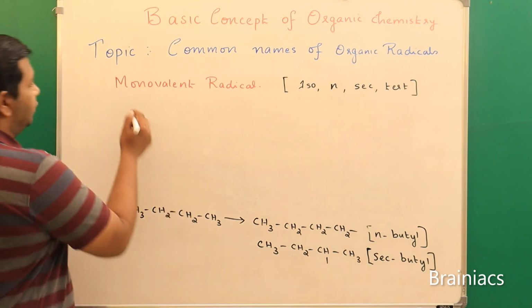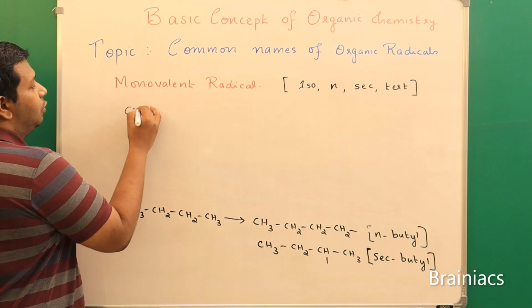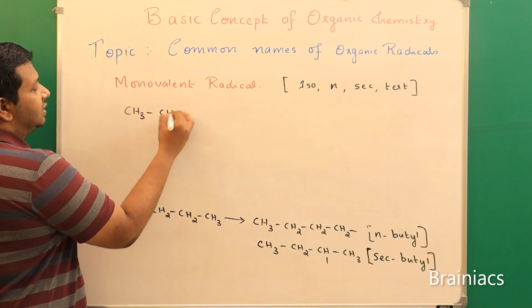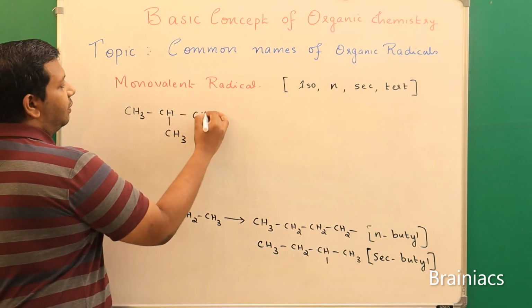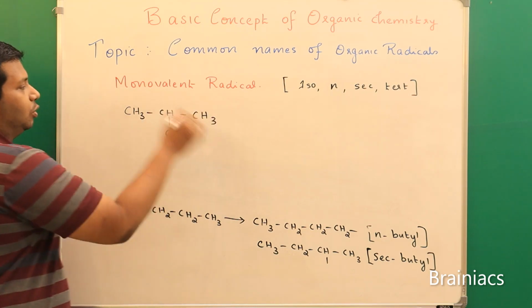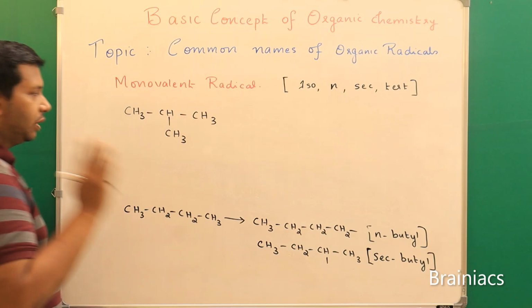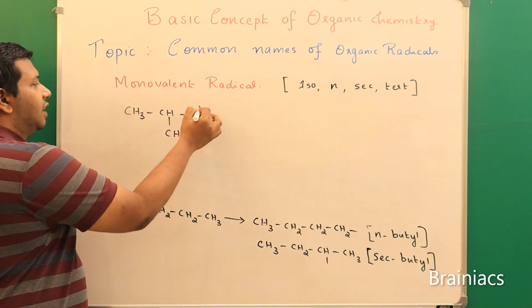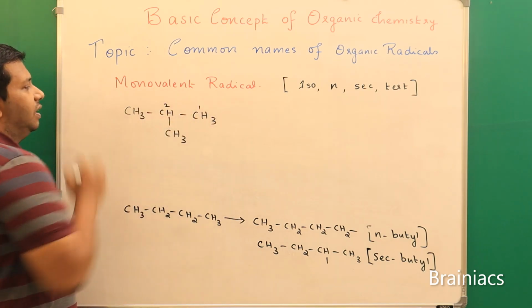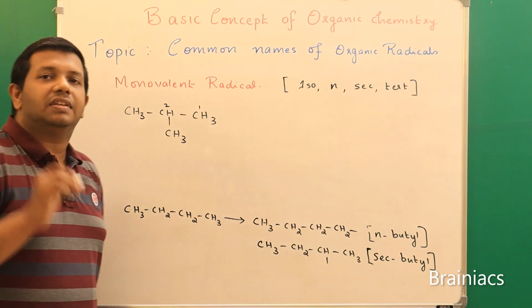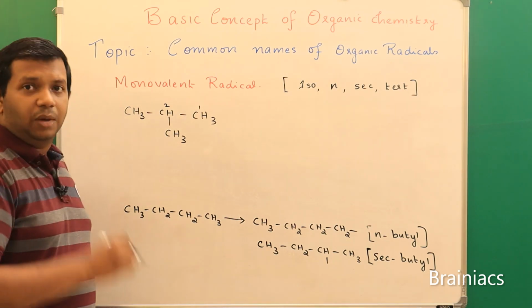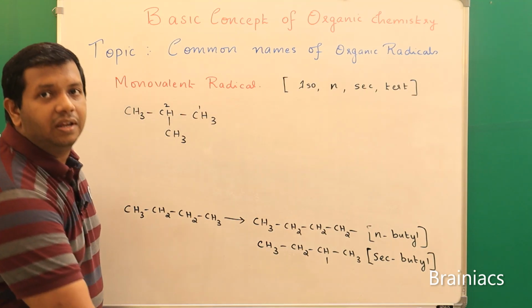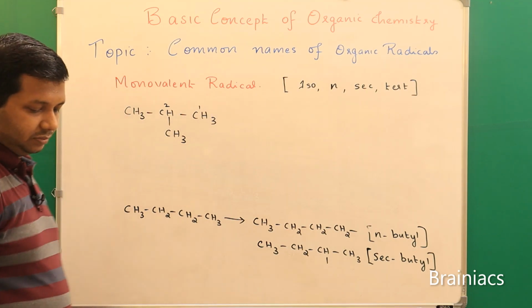So how do you draw isobutane? You know that CH3, CH, CH3. This is the thing for iso. Then CH3 will come. So this is isobutane. Altogether 4 carbon atoms, so butane, and if in the second carbon atom there is a CH3, we say it is isobutane. Correct? This we have seen already. You remember in the common names.